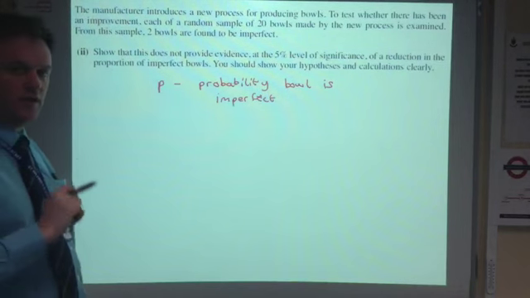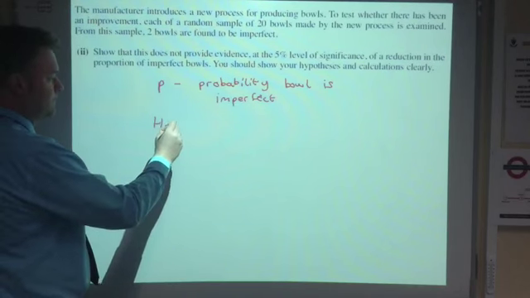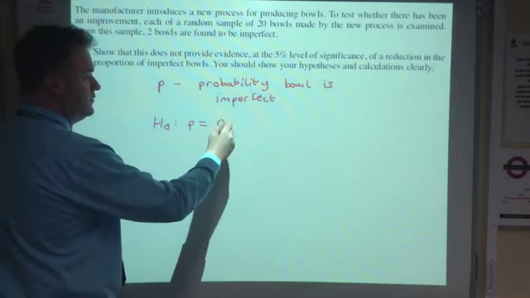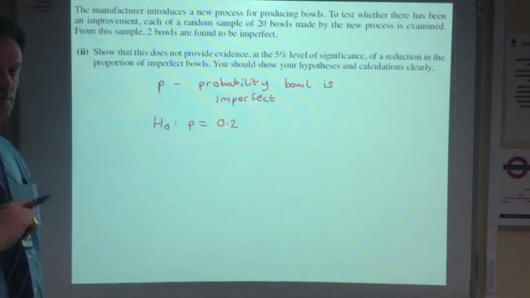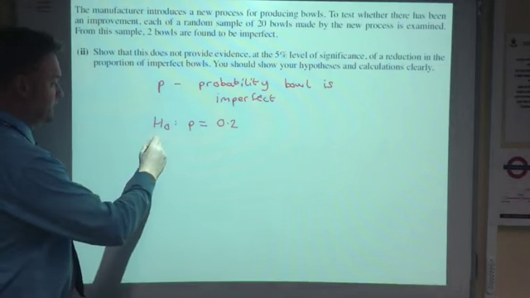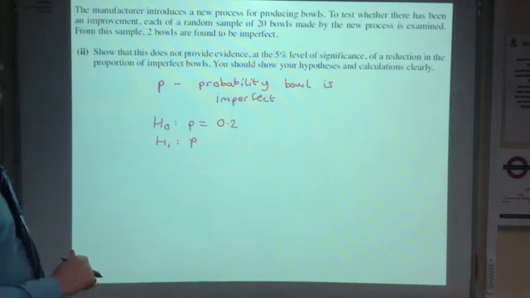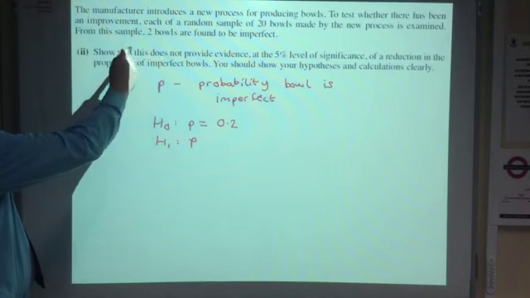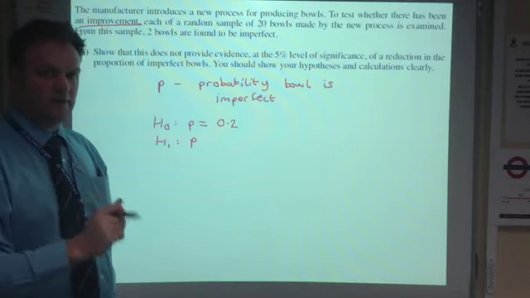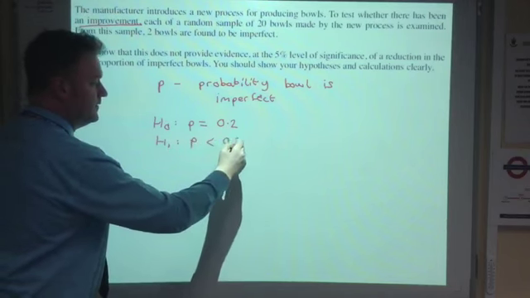Now we need to set our null and alternative hypothesis. The null hypothesis: P is equal to 0.2 from earlier in the question. Now this is the key part to this question. When setting the alternative hypothesis, the question requires an improvement. An improvement means we want the probability of imperfect bowls to be reduced to less than 0.2.